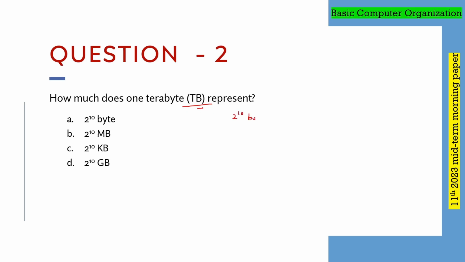होता है आपका? It would be 1 kilobyte. Then 2 की power 10 kilobytes कितना होता है आपका? It would be 1 megabyte. Similarly 2 की power 10 megabytes would be 1 GB. And 2 की power 10 GB would be your 1 terabyte.